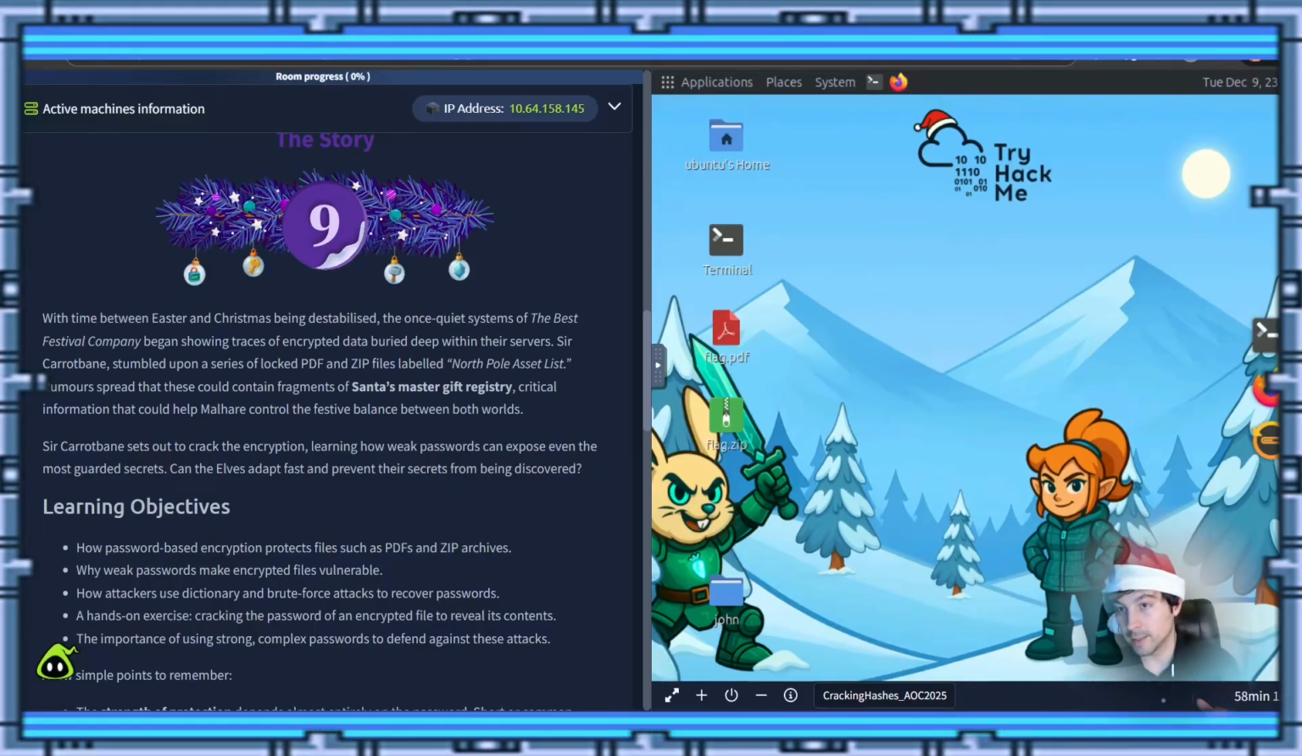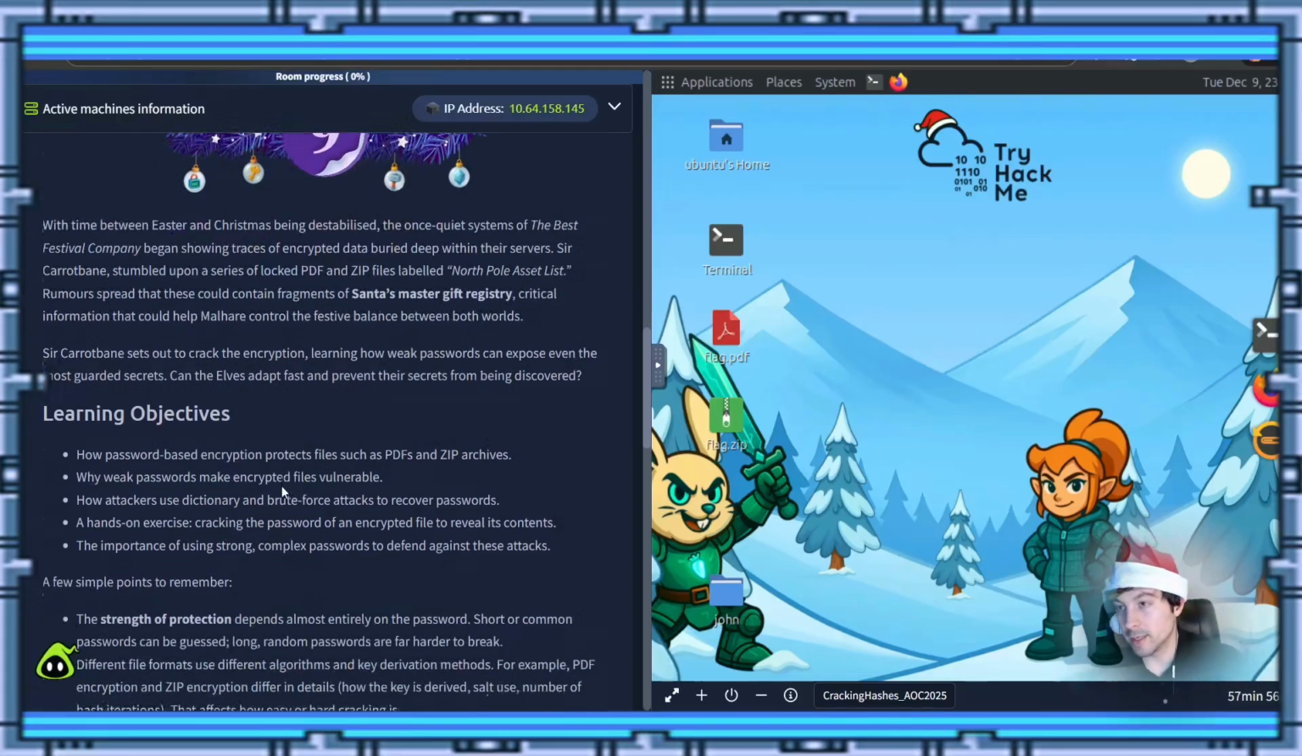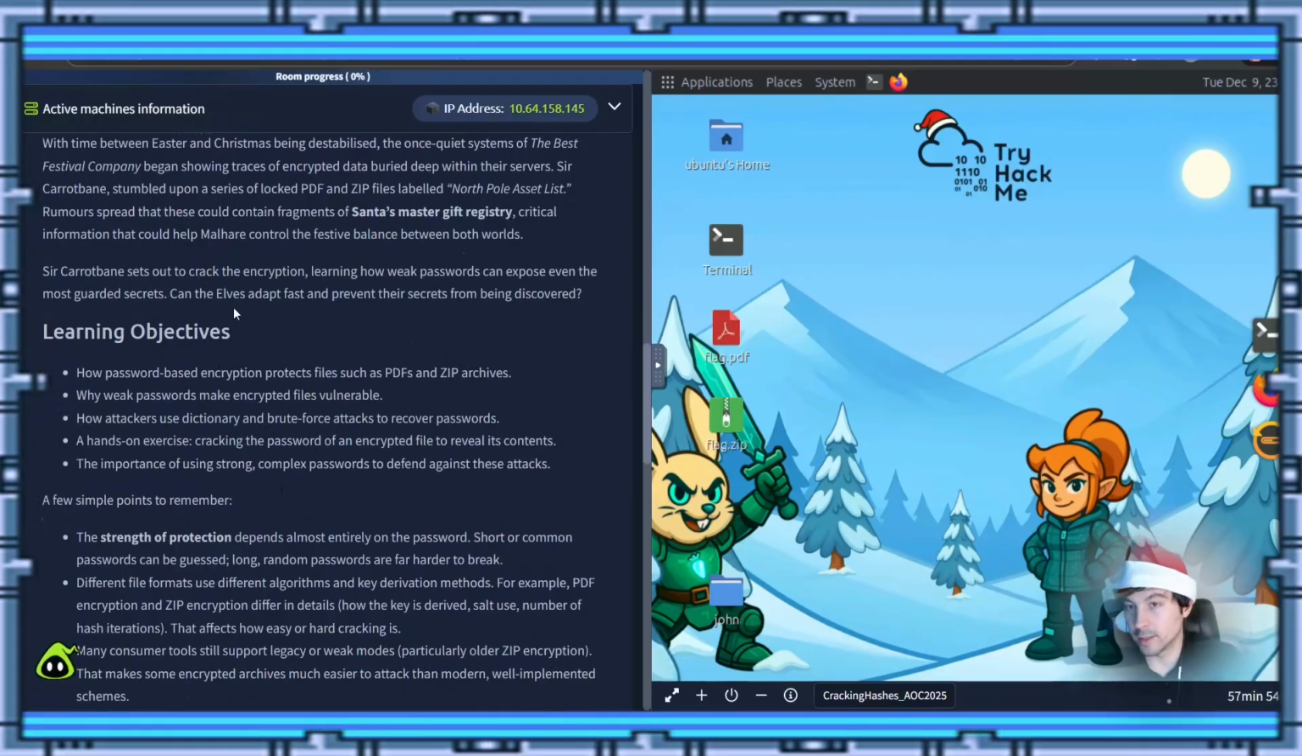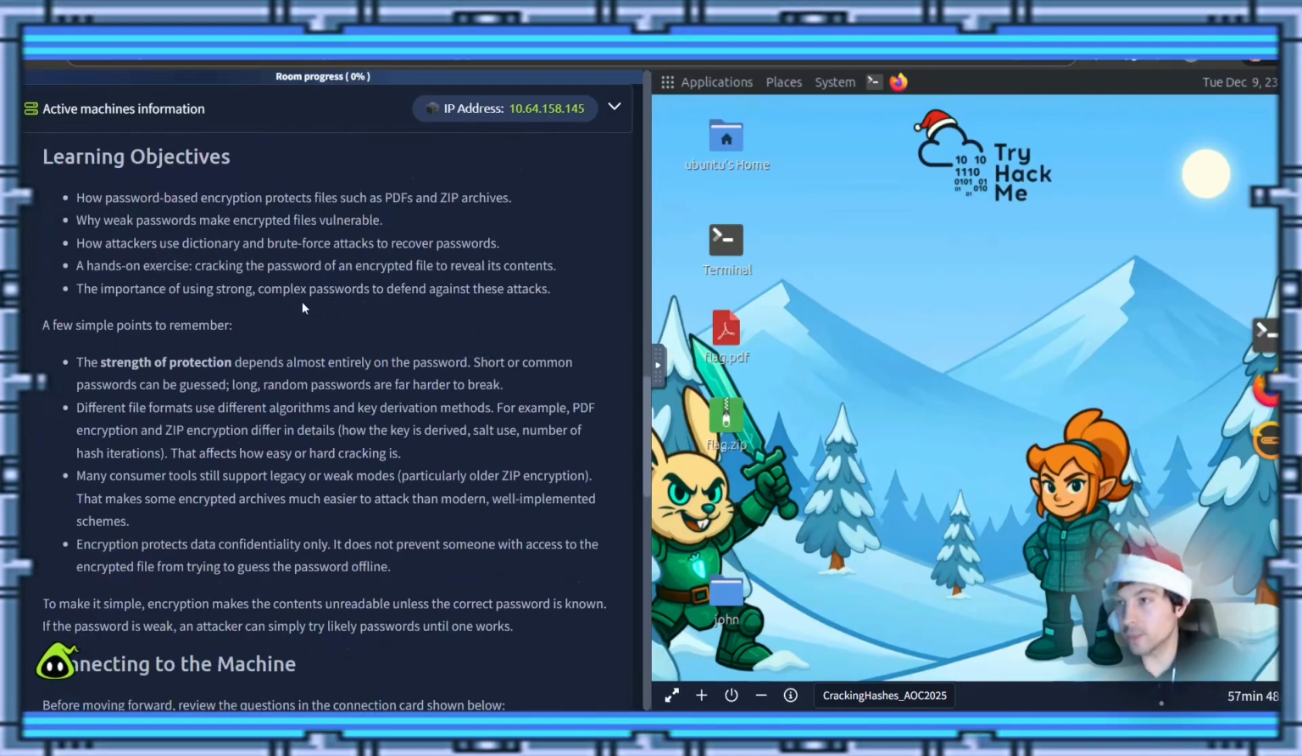Sir Carabane sets out to crack encryption, learning how weak passwords can expose even the most guarded secrets. Can the elves adapt fast and prevent their secrets from being discovered? So let's look at our learning objectives.